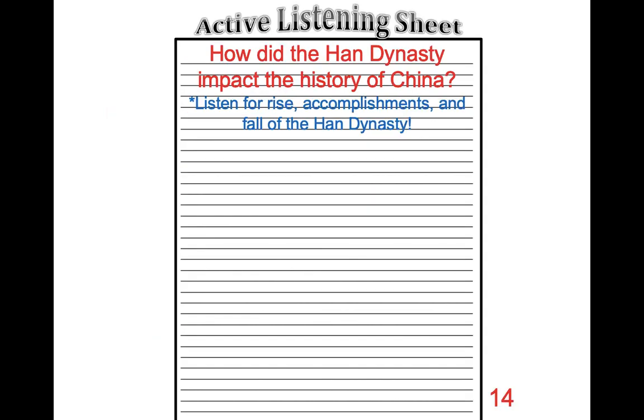And then on page 14, please write our guiding question at the top. How did the Han Dynasty impact the history of China? Remember, you're specifically listening for how did the dynasty come to be? How did it form? You're really going to be listening for these accomplishments. Remember, the Han Dynasty is China's first golden age, and that means wealth and great achievement. So there are going to be many significant accomplishments during this time. And you also, of course, want to listen for the fall of the Han Dynasty.